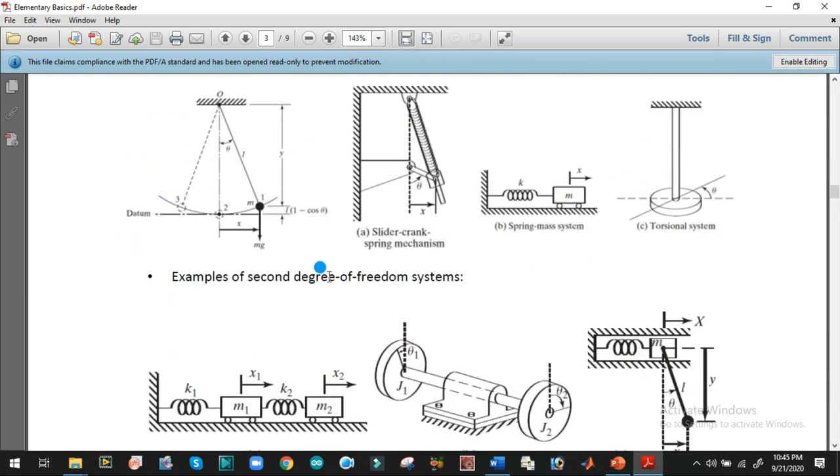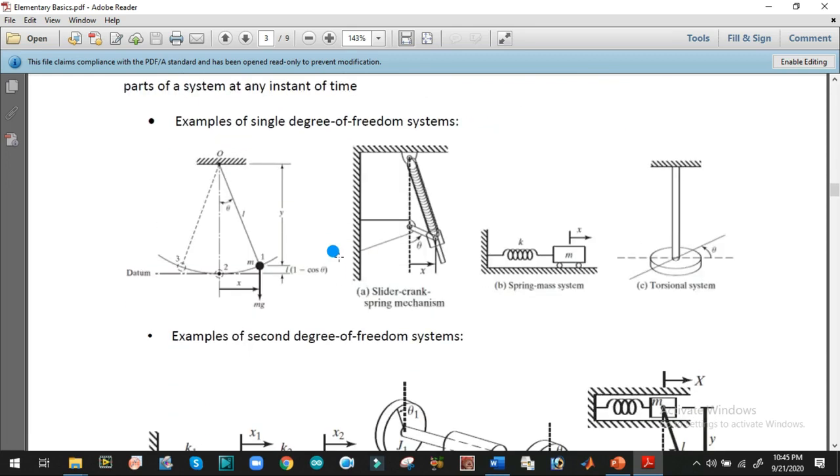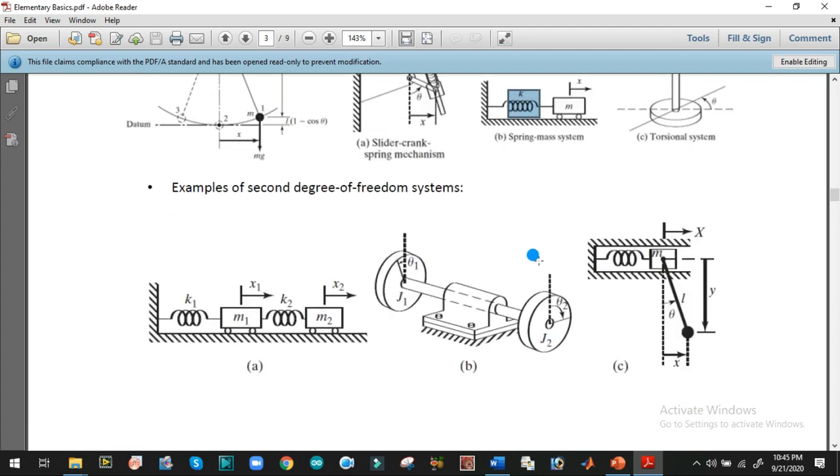Degrees of freedom were already explained in the previous lecture. These are all single degree of freedom systems. We can see that all of them have one mass and one possible type of motion. So the possible degrees of freedom are 1.